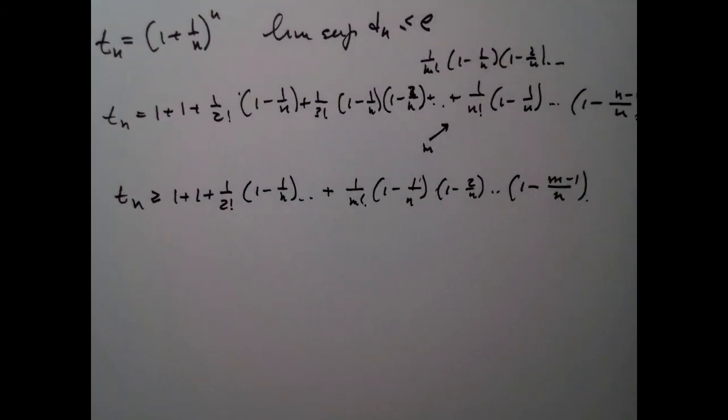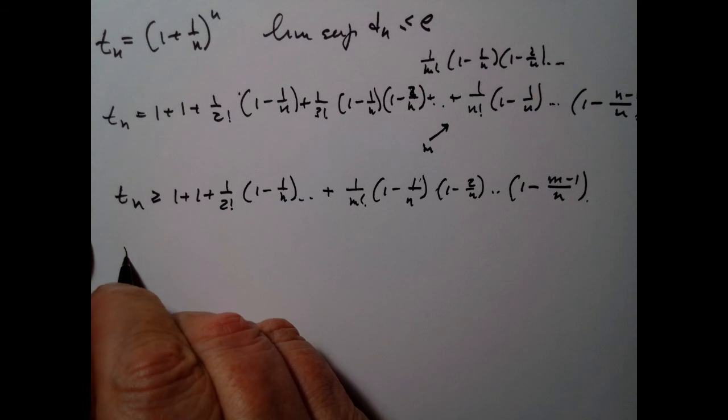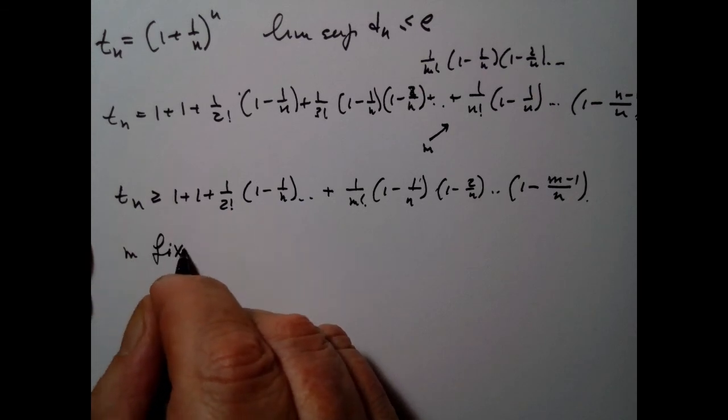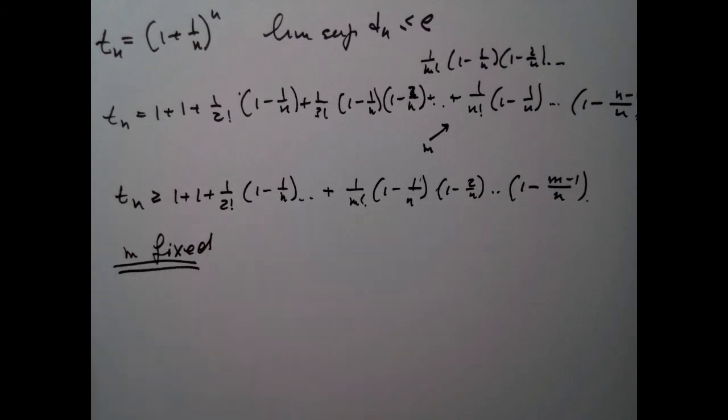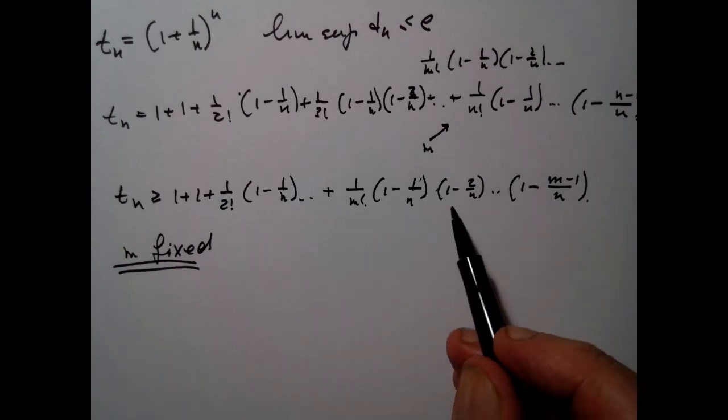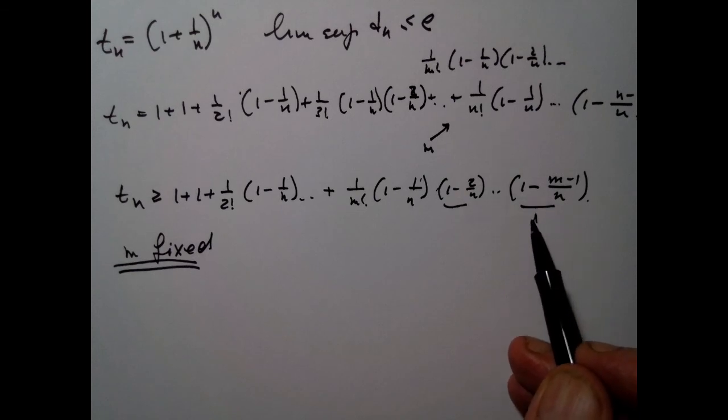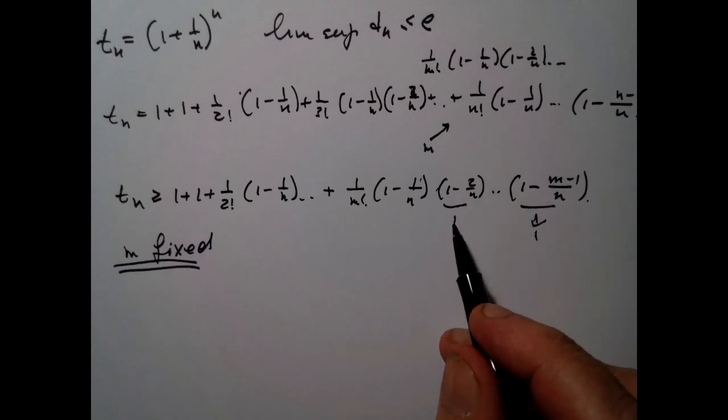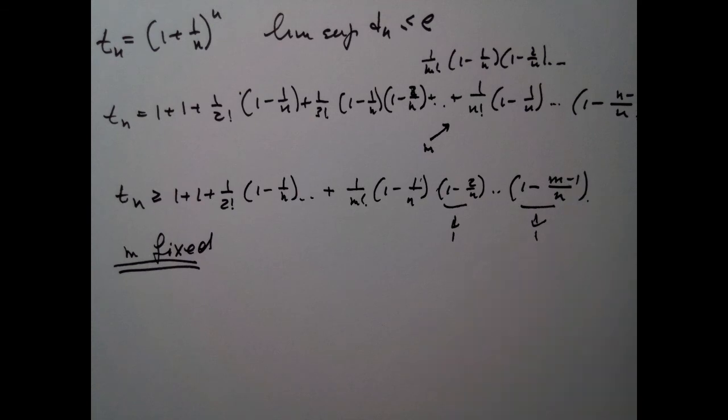So this is a trick. I am now introducing two different indices, n and m, and let me see what happens if I keep m fixed. So let's suppose that m is a fixed number once and for all, like a million. In that case, if n tends to infinity, then all of those numbers will tend to 0, or to 1. Agree? Because 2 over n, m minus 1 over n, tends to 0, because m is a fixed number.